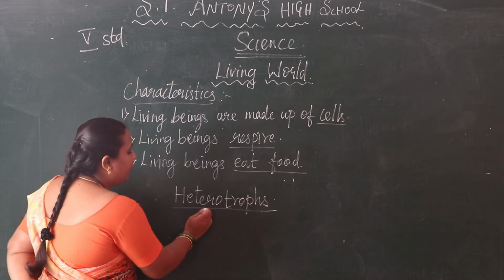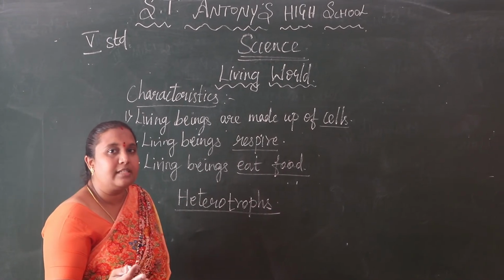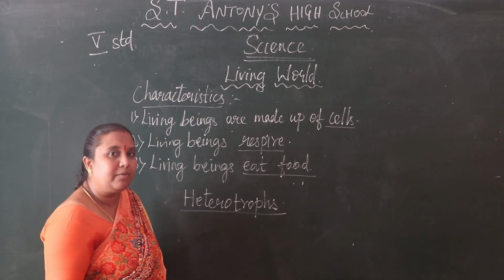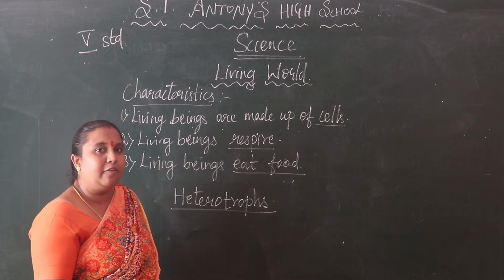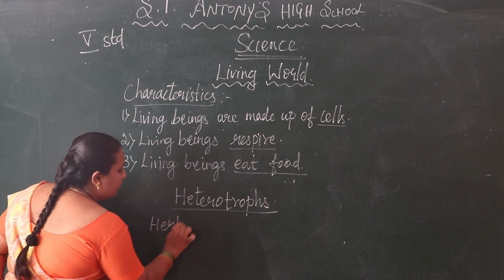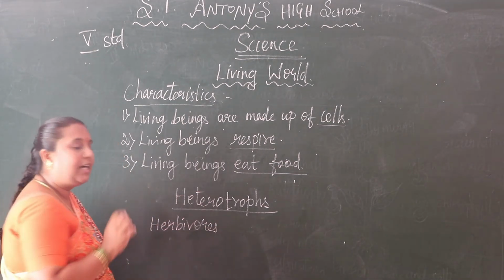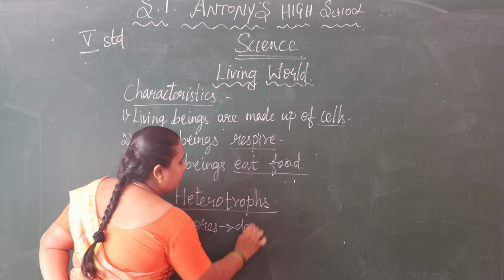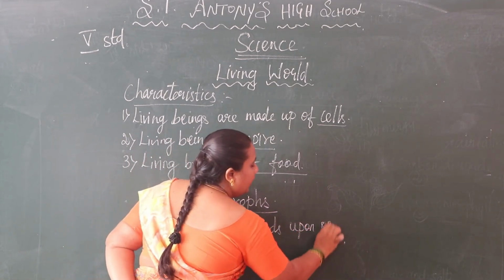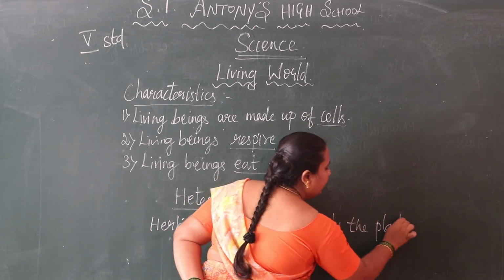For this, we can say some animals eat plants only. Some animals depend upon only the plants. That kind of animals we can say are herbivores. Herbivores depend upon only the plants.